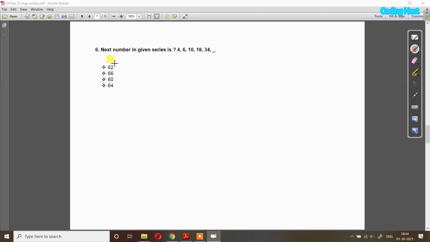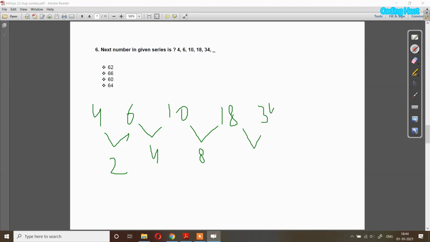Now in question 6 we have to find the next number in the series 4, 6, 10, 18 and 34. So you can see that the difference between 4 and 6 is 2. Then the difference between 6 and 10 is 4. Then the difference between 10 and 18 is 8. Then the difference between 18 and 34 is 16. Now if you check all these differences, they all are powers of 2.